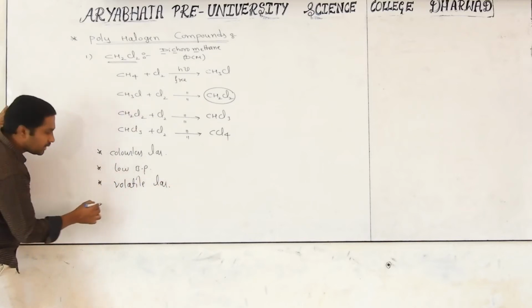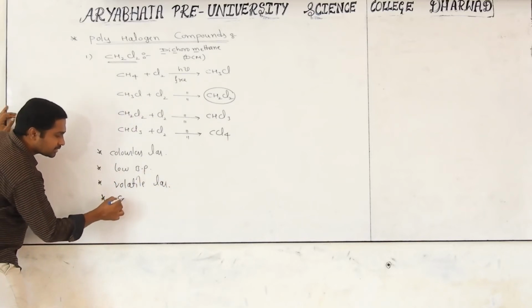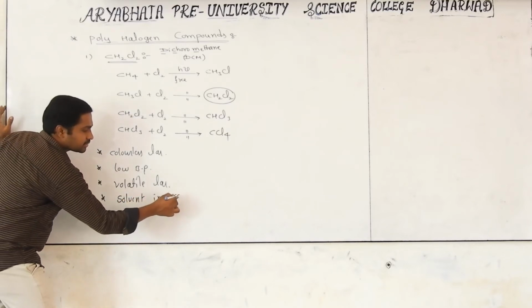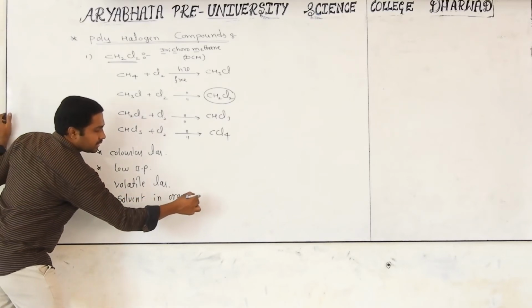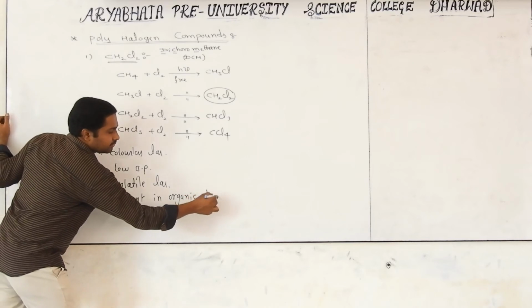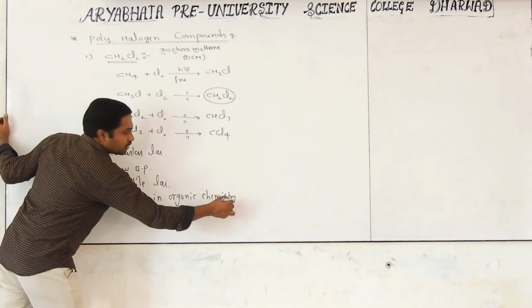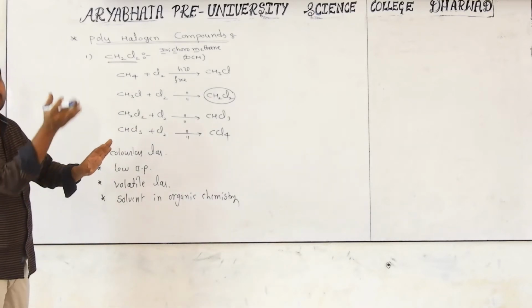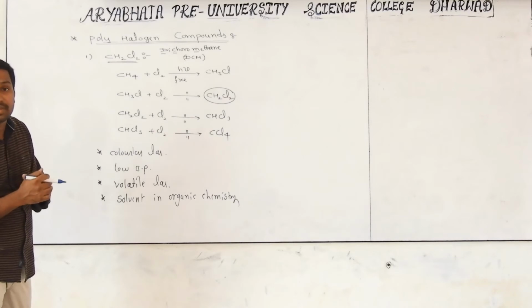Due to its volatile nature, we use this chemical as one of the solvents in organic reactions. While doing chemical reactions, we use this as one of the best solvents. Why? Because no need to do anything, it undergoes evaporation itself. Then separation will be easy.